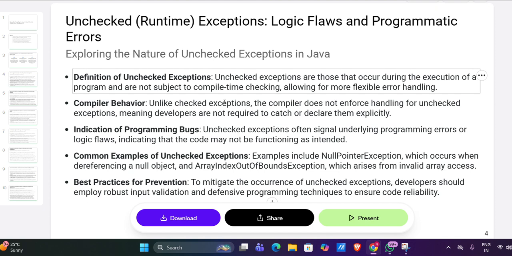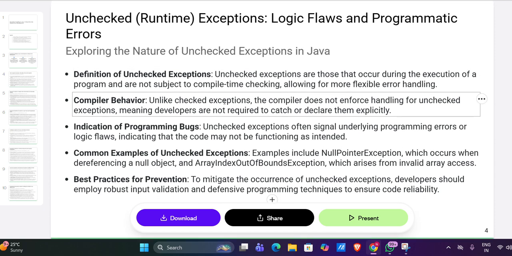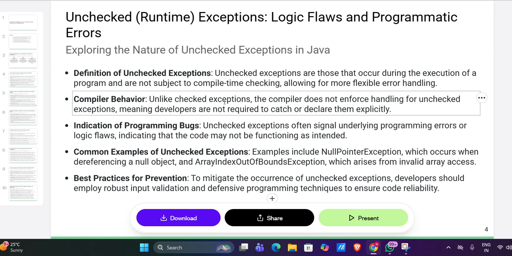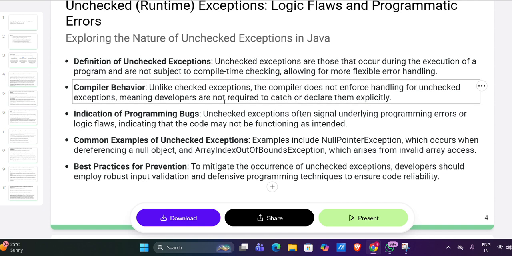Now let's discuss type 2, the unchecked exception. It is like a meteor. Imagine a meteor hits your car. Can you prepare for that? No. These are unchecked exceptions, also called runtime exceptions. Examples: NullPointerException and ArrayIndexOutOfBoundsException.